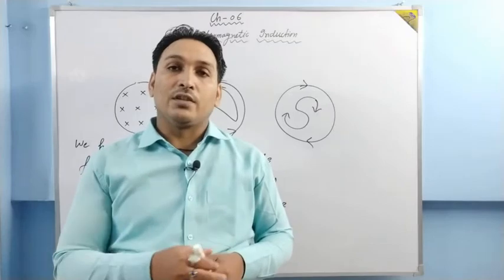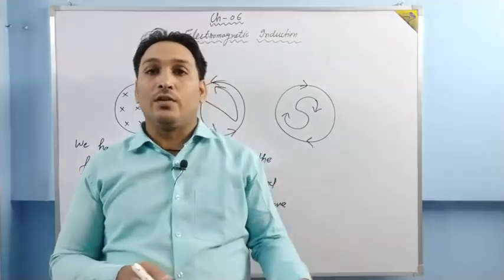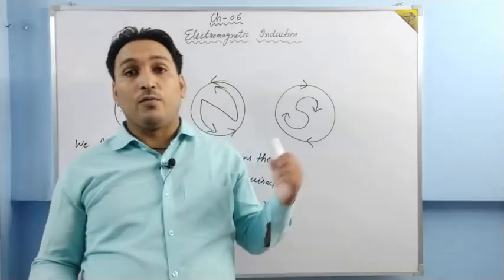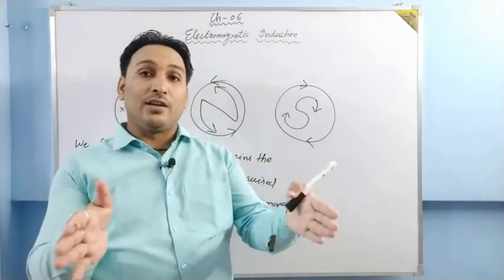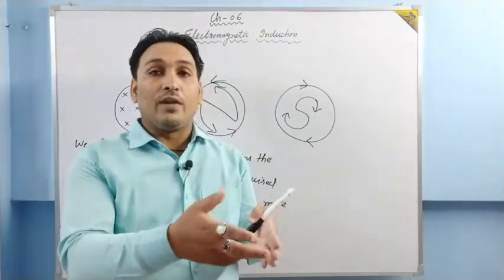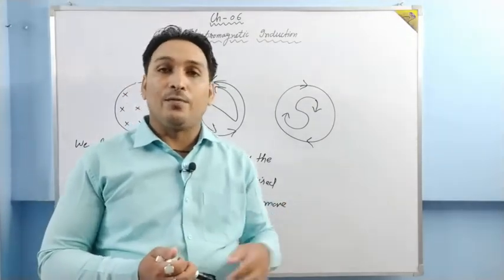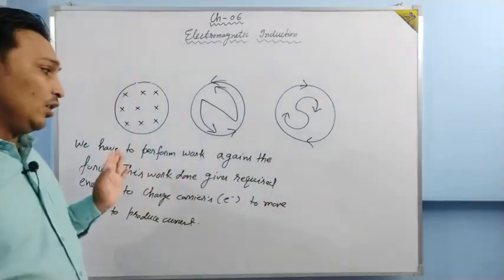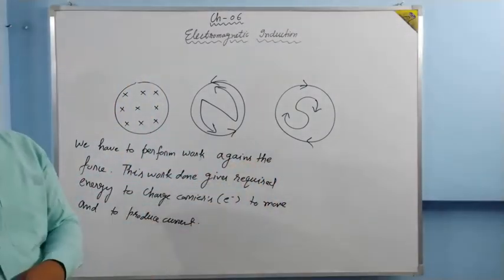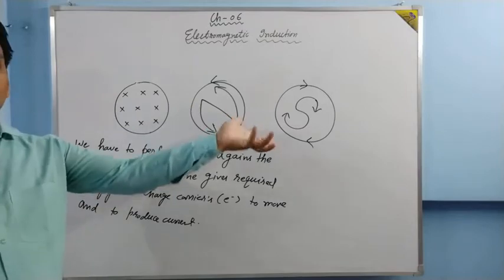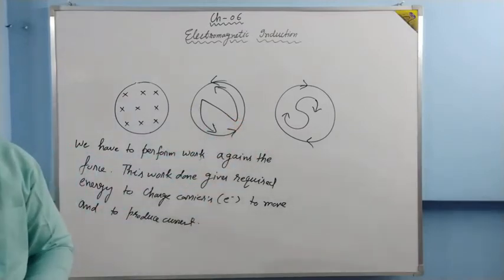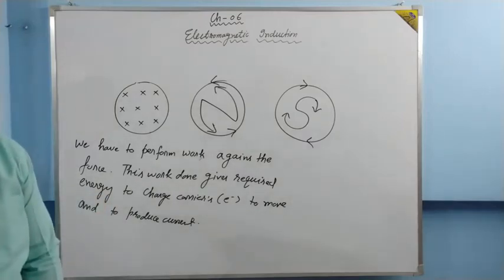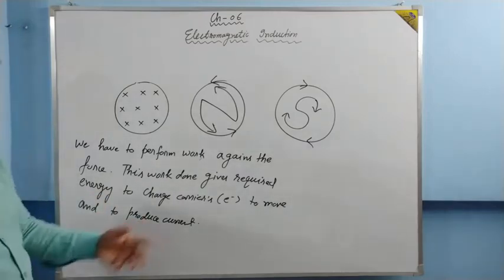For current, we have studied drift velocity, and for drift velocity, we have to apply an electric field, a potential difference basically. Here, from where does the electron get the required energy to have a drift velocity? That energy is given by the work done against whatever force is there, attractive or repulsive, depending upon the motion. Okay, so there is no violation of the law of conservation of energy. Is it clear? So this was the homework.